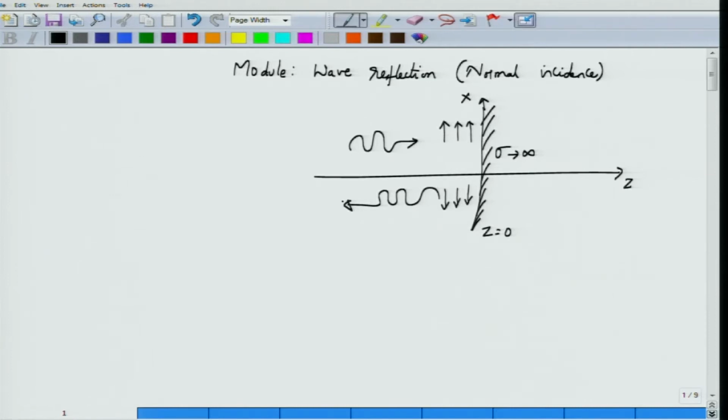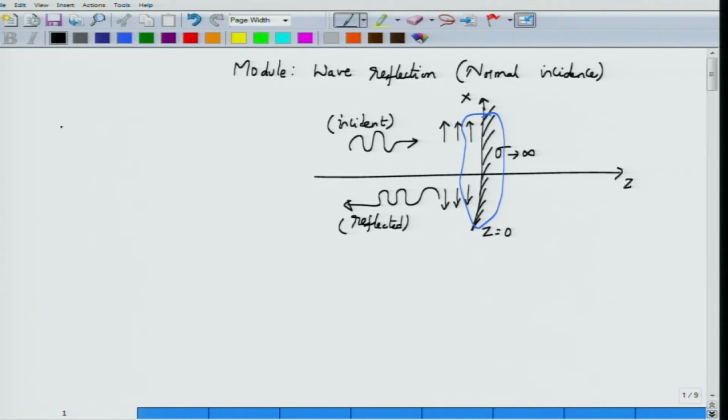Since we have two different kinds of waves, we can call this wave the incident wave, the wave which is incident from a faraway source and reaching the conductor, and this wave the reflected wave. At this boundary, very close to the boundary, I have two electric fields sitting here, and because they are tangential to this surface, we know from the boundary condition that the tangential electric field must be equal to 0.